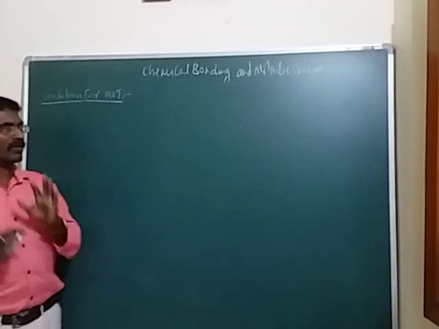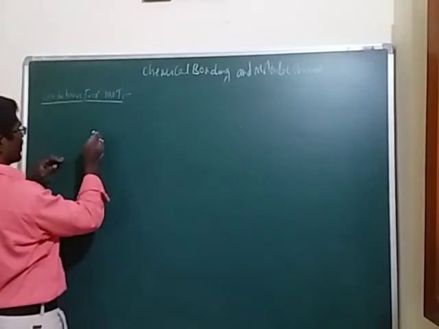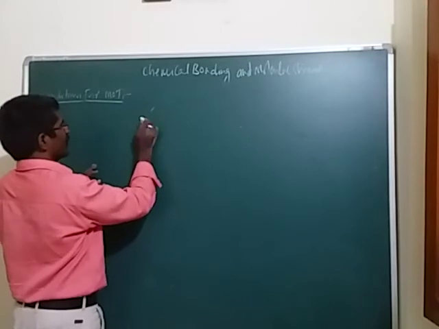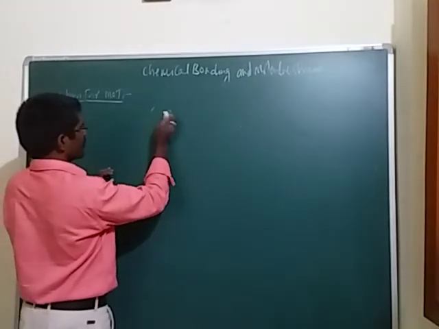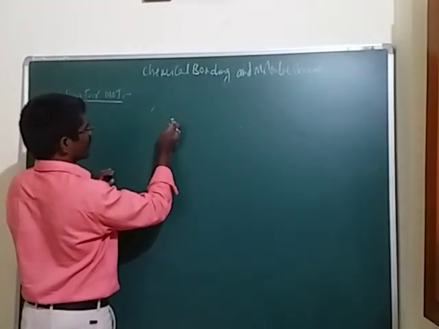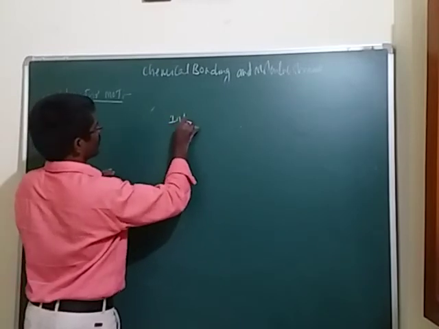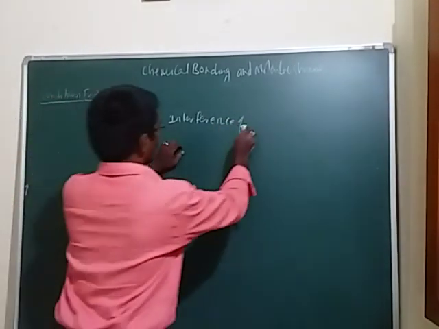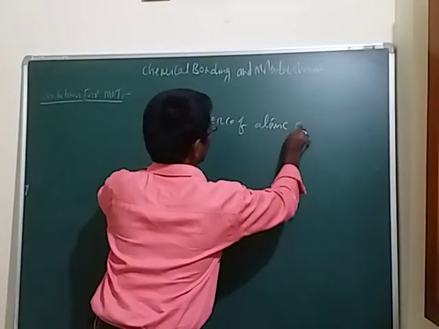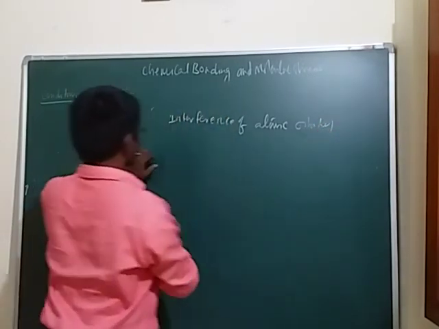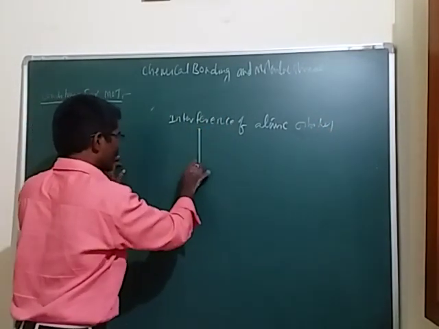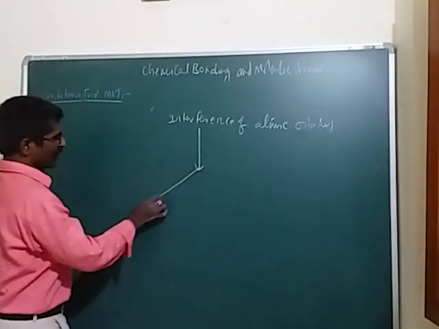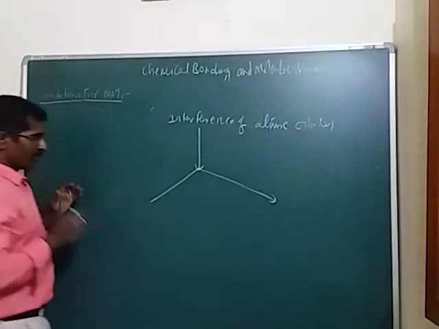Now in this combination, the first one is the interference of atomic orbitals, which gives the molecular orbitals. The atomic orbitals interfere with each other, and they can form two types of combination.